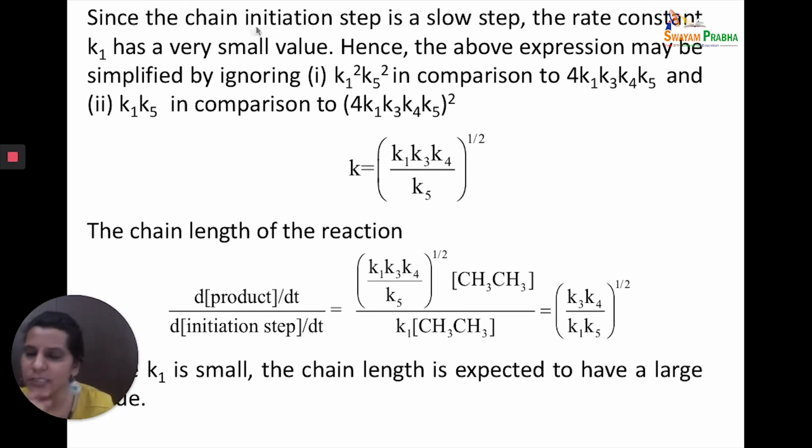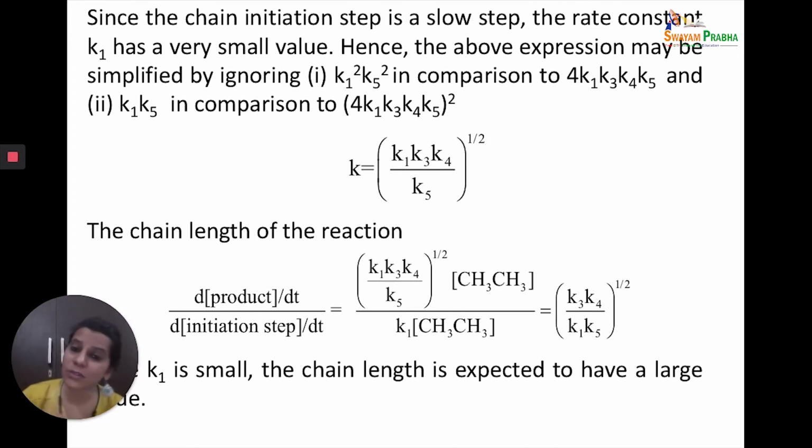Now, one important point is that the chain initiation step has a low value because obviously only the radical is being produced. In the other steps, radicals are reacting, so their rate constant values are going to be high. So if I want, I can ignore the value of K1 square. So K1 square, K5 square can be neglected in comparison to 4 K1 K3 K4 K5, and K1 K5 can be neglected in comparison to this. So if I make these manipulations, I will get that K is equal to K1 K3 K4 upon K5 under root 2. So this understanding is important.